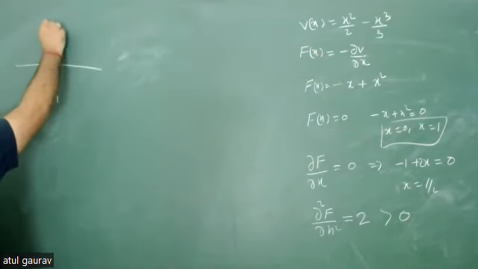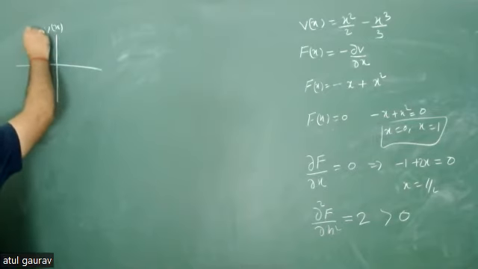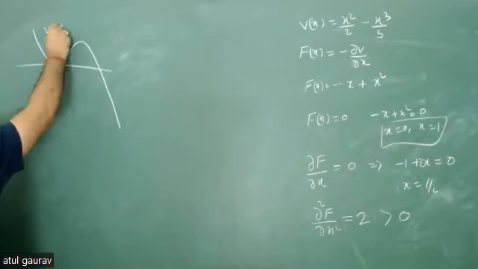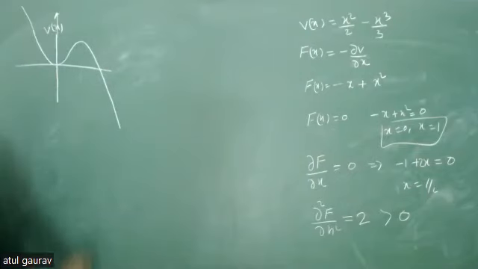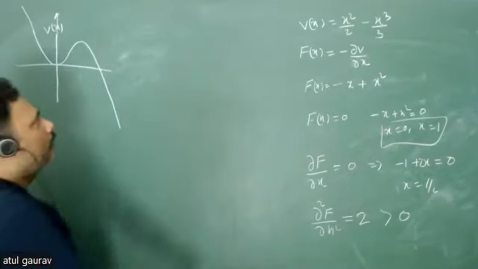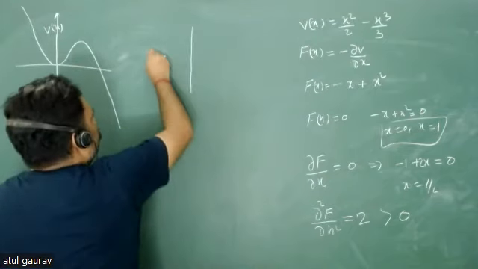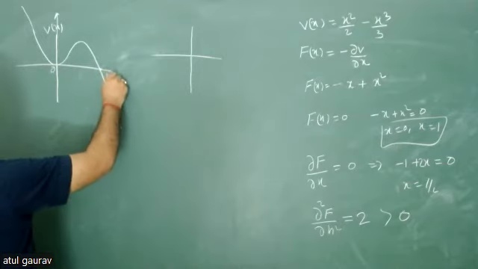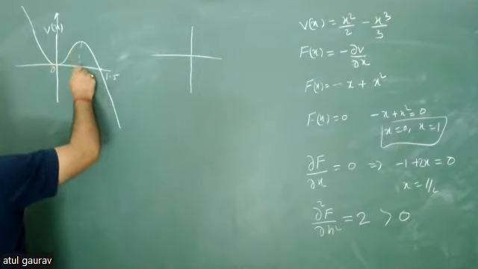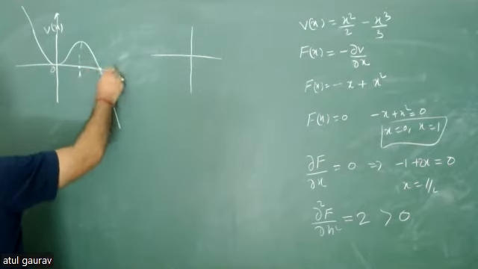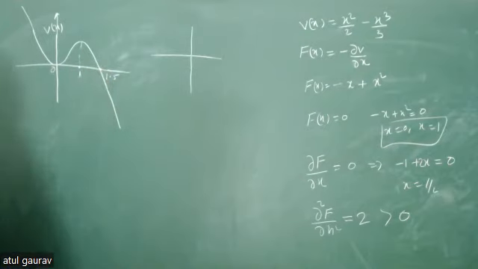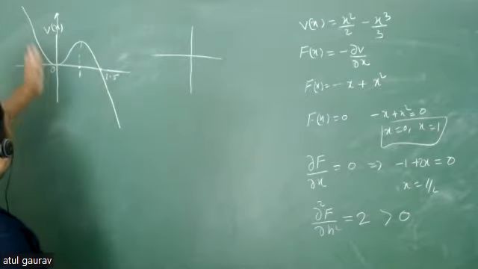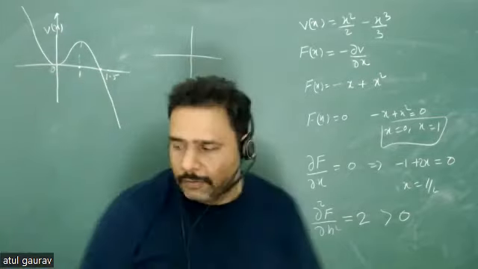So first I am going to calculate the potential, and then I will also calculate the force. So this is my potential, isn't it? This is my potential, something like this. Okay, let us try to calculate force. And obviously this point is 0, this point is 1.5, this point is 1. So these are 3 important points, and all the other points are ordinary points. Either it is monotonically decreasing or monotonically increasing.